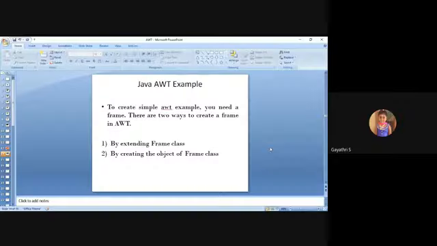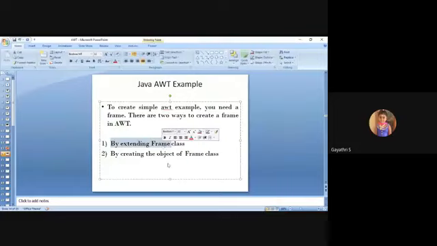Okay, the example. In this example, you're creating a very simple application, a frame. In the previous slide, there are two ways to create a frame in AWT, right? The first one is by extending the Frame class, and the second one is by creating an object of the Frame class. You can use either the first one or the second one. Let us see the example.